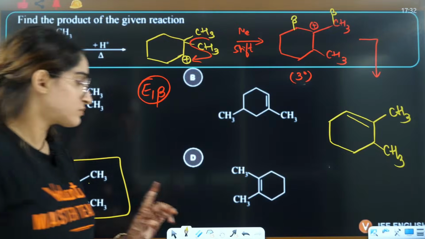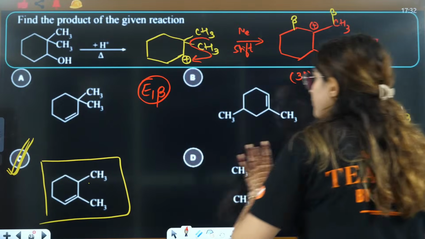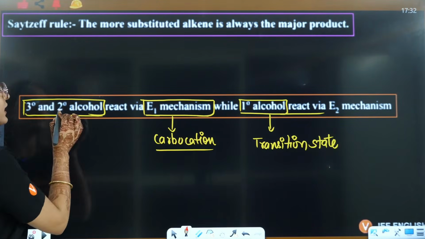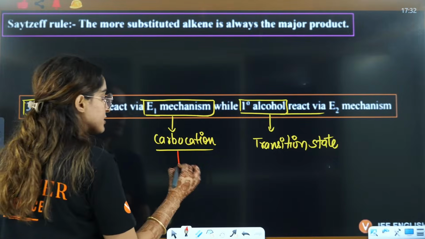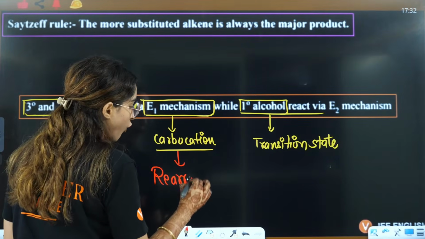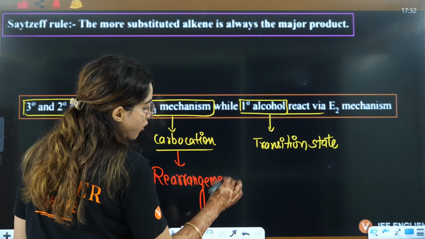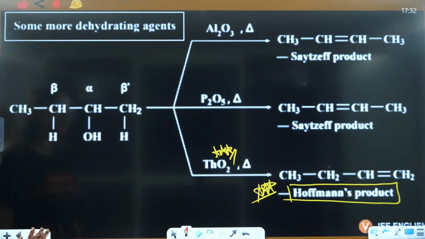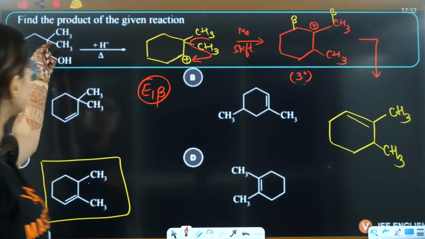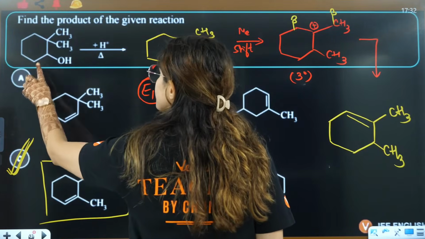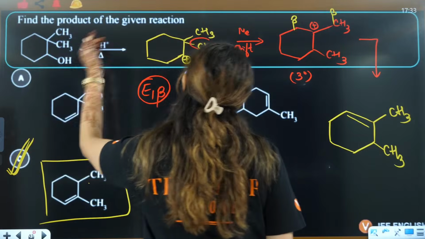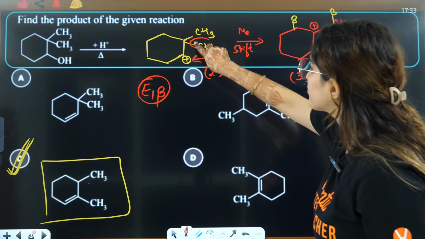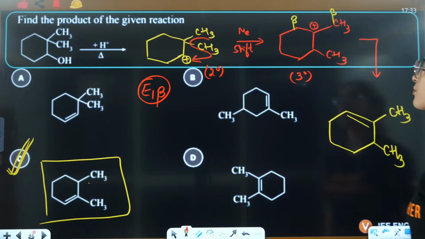See what we have seen here: 2 degree and 3 degree alcohols will follow the E1 mechanism. That means a carbocation will be formed. That means if rearrangement is possible, then we will do that. Carbocation we will make. So what you see here is that this is 2 degree. This is connected to that carbon which is further connected to 2 more carbons. So it is 2 degree. It will form a carbocation. Now because this carbocation is 2 degree, we'll have a methyl shift to convert it into a 3 degree carbocation.